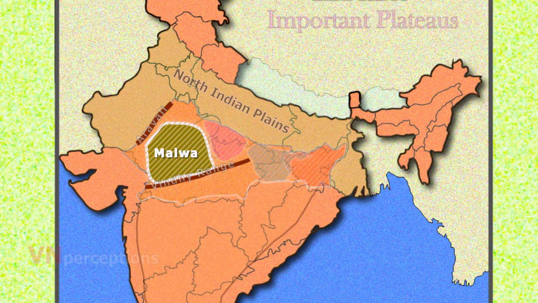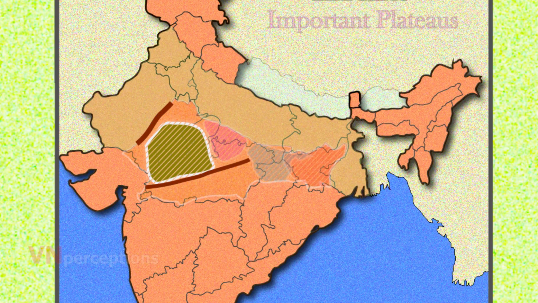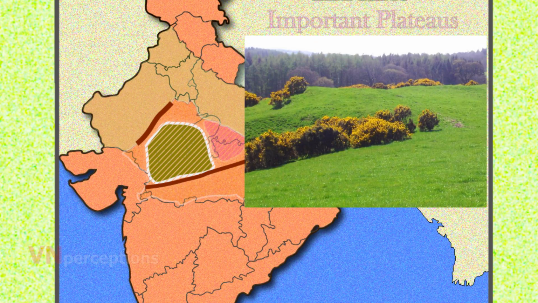The Malwa Plateau is located in the southwestern part of the Central Highlands. The average elevation of the plateau is 500 meters. It is characterized by low relief and undulating topography.